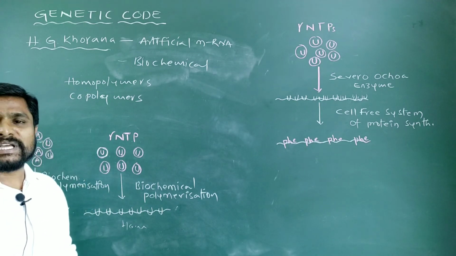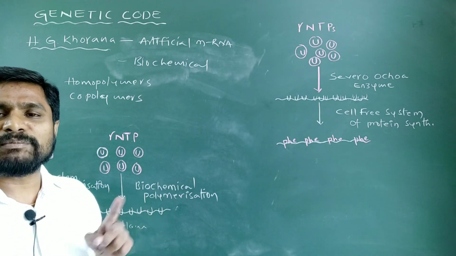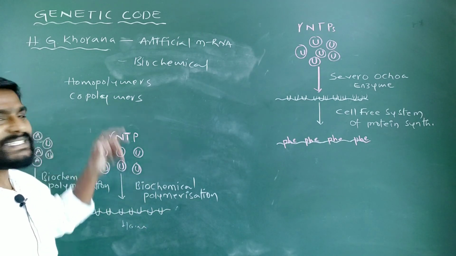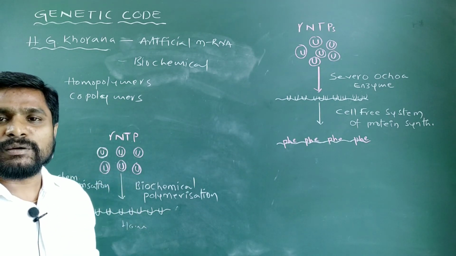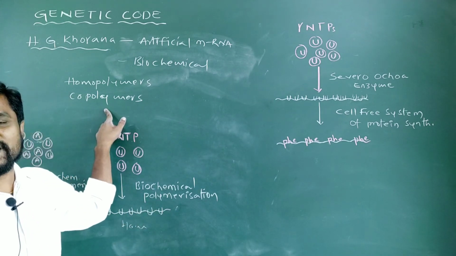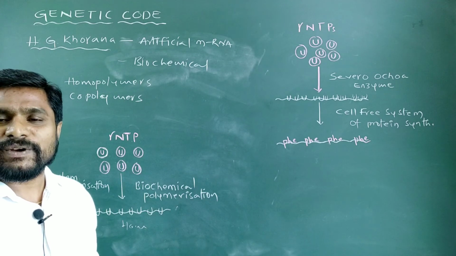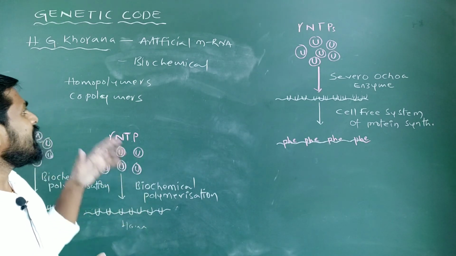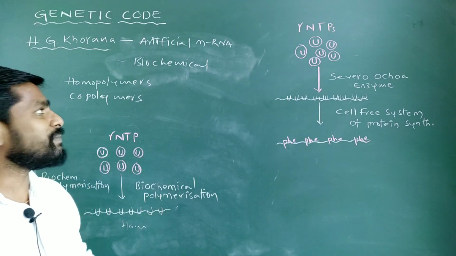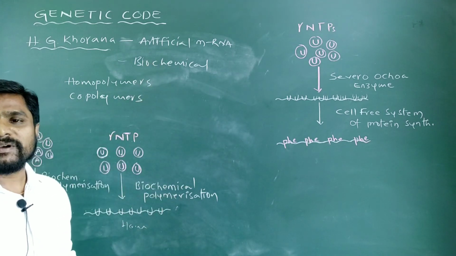A homopolymer is nothing but a polymer having a single type of repeating monomeric unit. But a copolymer is a polymer having more than 1 type of repeating monomeric units. Let us see how Har Gobind Khorana was able to synthesize these artificial mRNA molecules by this biochemical method.